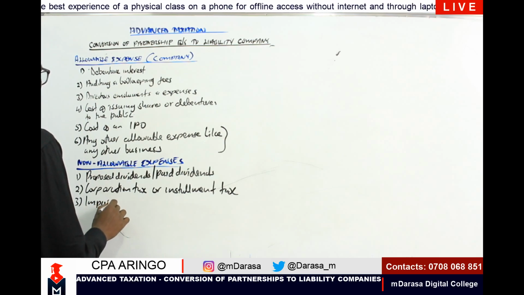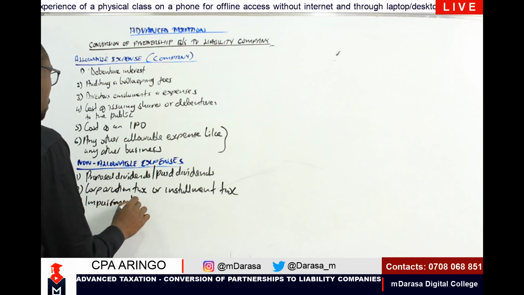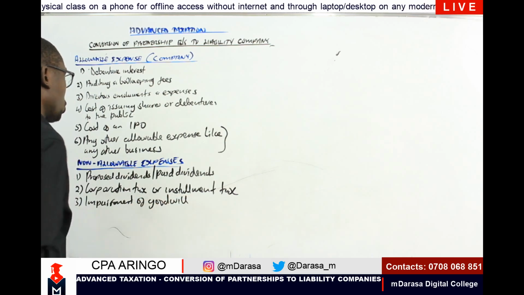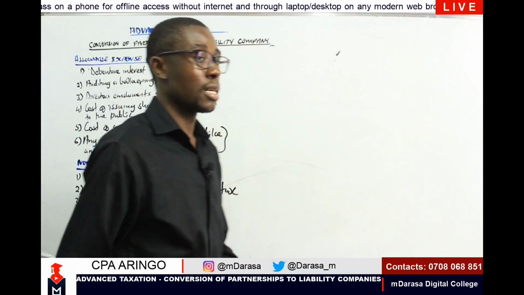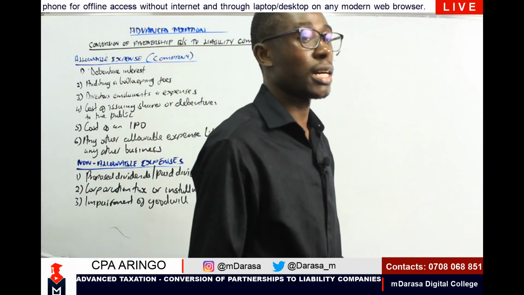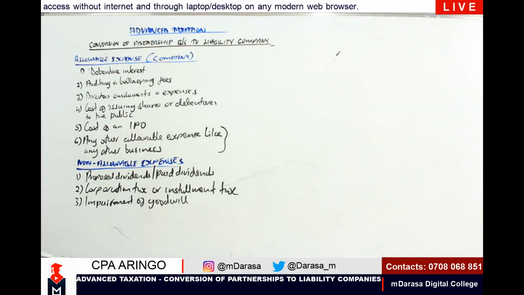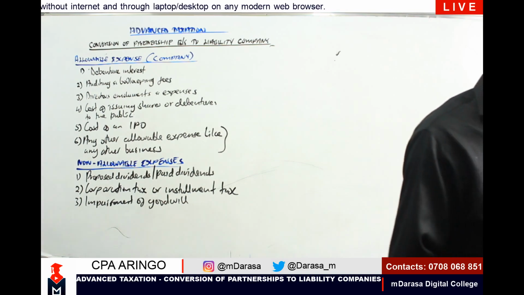Other key elements specific to companies: assuming you're having impairment of goodwill, also we are going to take it as what? You are going to take it as a non-allowable expense. Impairment of goodwill, you are going to take that as a non-allowable expense.